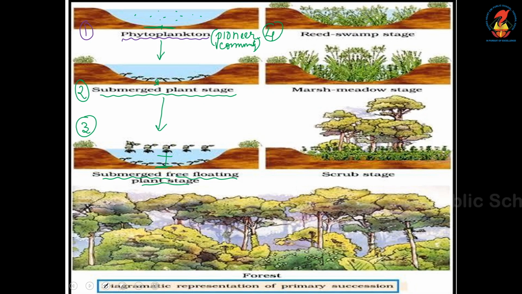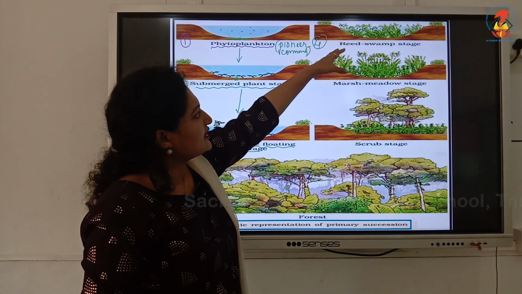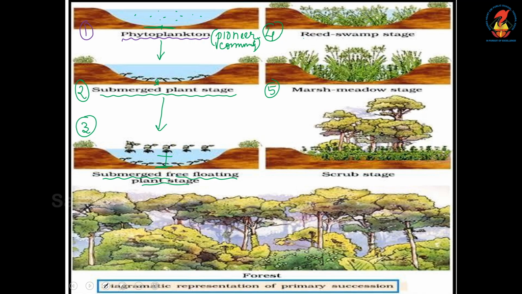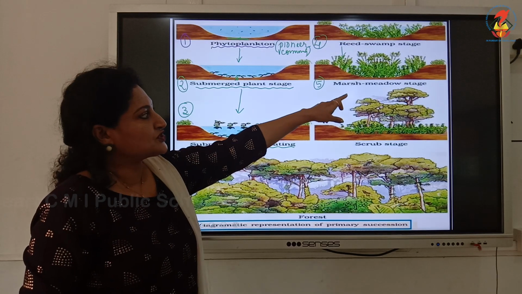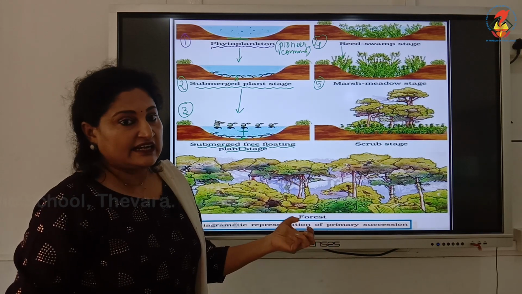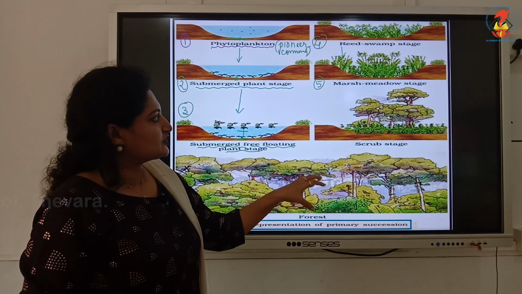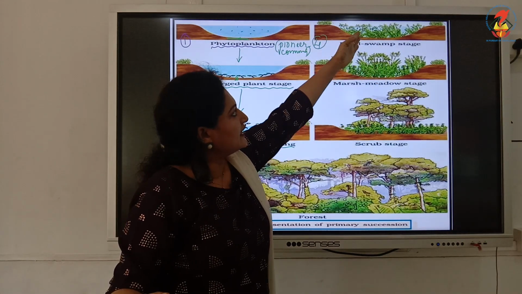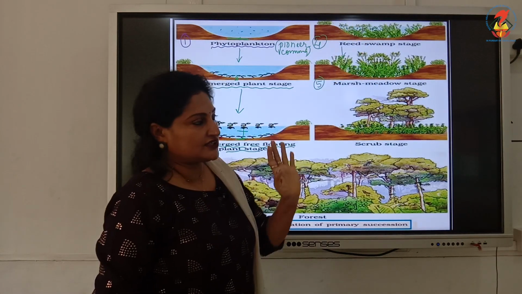The water becomes very shallow, barely a little water with more plants. Then the fifth stage, after many years, we go to the stage called the Marsh Meadow stage. It's very marshy, no water. You know what is a marshy stage? Very clayey. The water mixed with soil is called clay, and there are lots of plants, more dense than the fourth stage.